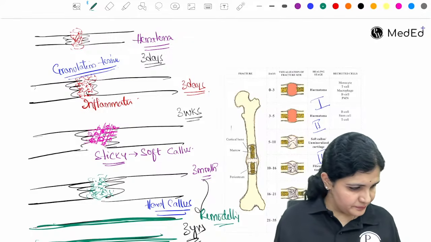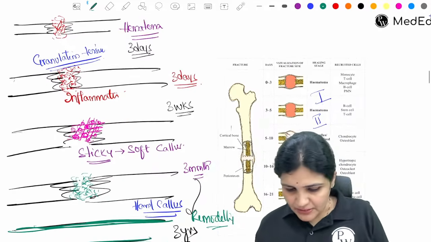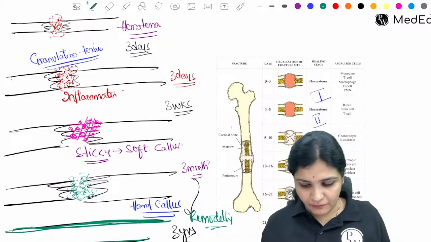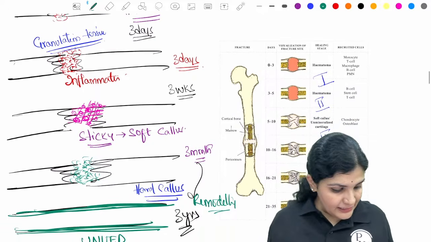Any doubts? So now this is the diagram which you have to draw in the exam whenever they ask you about your callus.